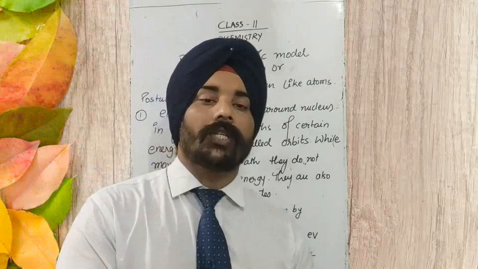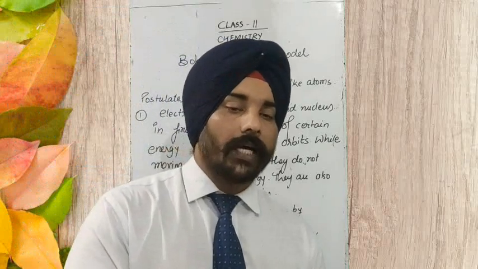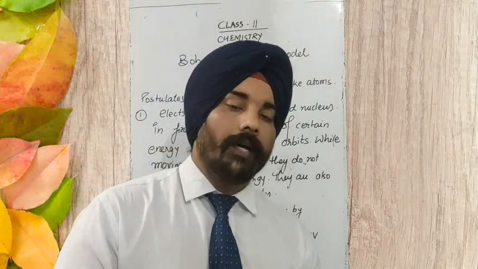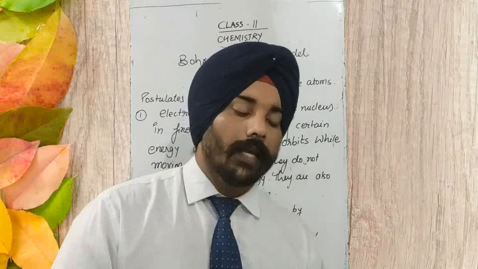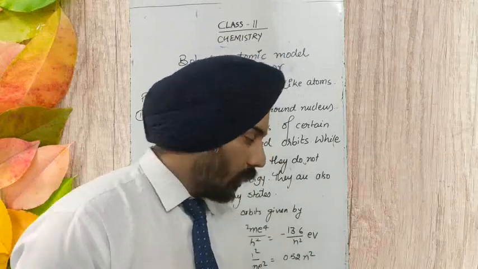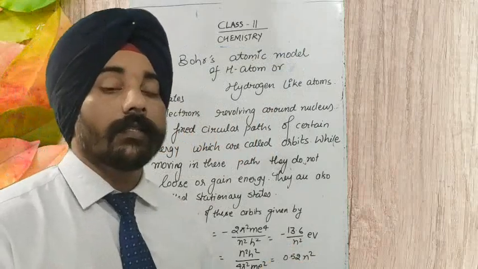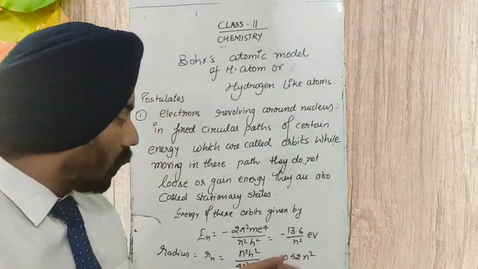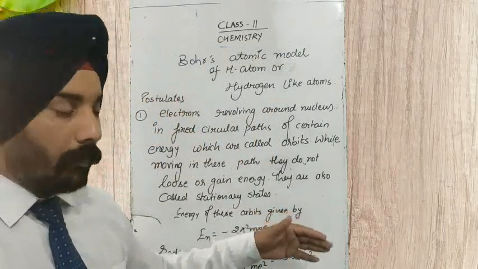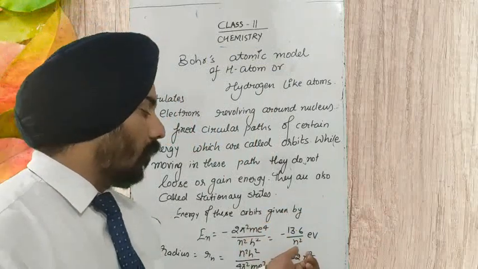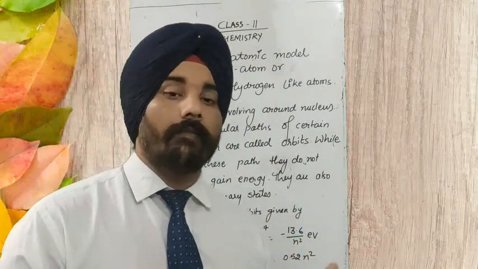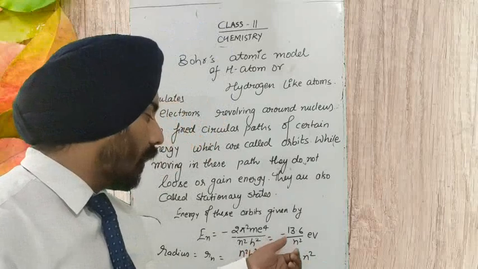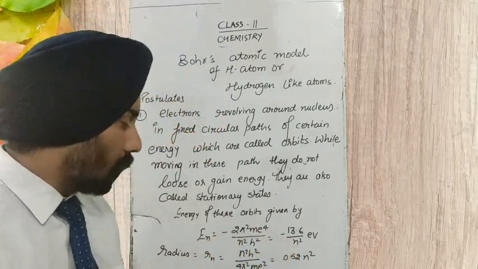If it is the first shell, then we keep the value of n equal to 1. If it is the second shell, we keep the value of n as 2. So as we put the value of the principal quantum number, or number of shells, we can get the energy of each shell from this formula.